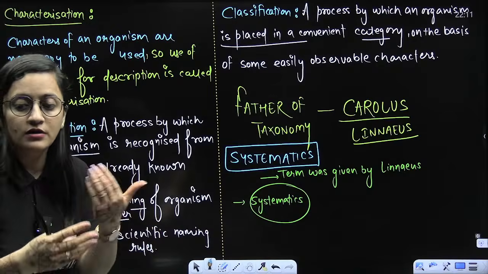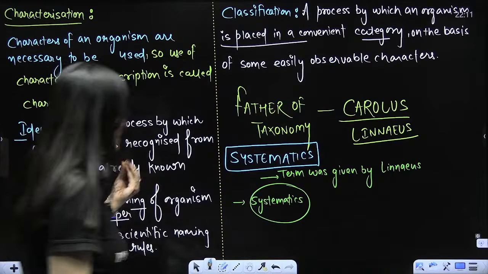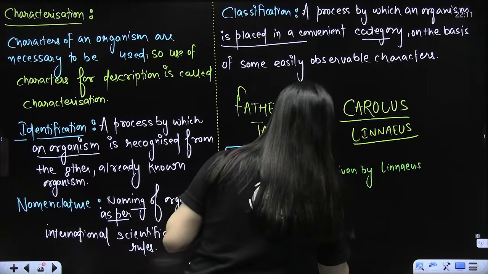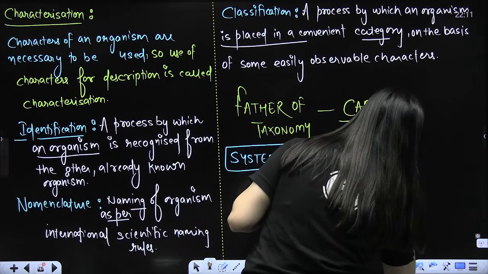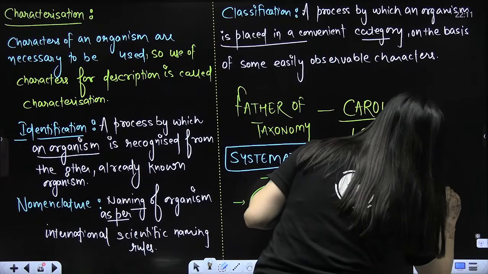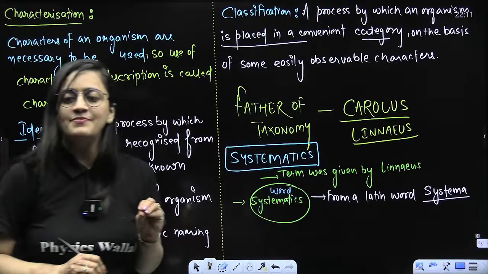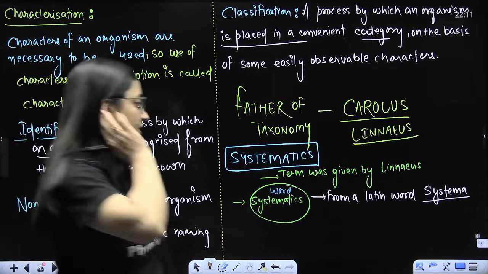We use this word every now and then. So the word systematics is from a Latin word that is systema. Are you getting my point? Systematic is from the Latin word systema, which means systematic arrangement of an organism.